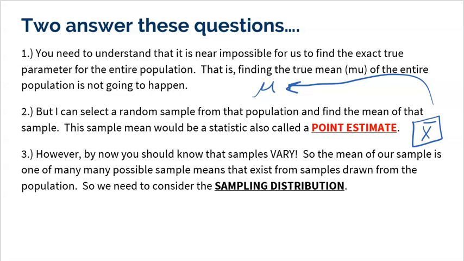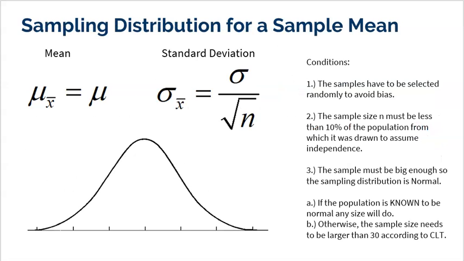So let's talk about a sampling distribution for a sample mean real quick. All right. Well, we already know that the mean, the center of the sampling distribution, should make complete sense. It's literally a mean of means. It's a mean of a bunch of x bars. And we just got done saying that means are going to vary. Some samples could be a little higher than the truth. Some samples could be a little lower than the truth. But the mean of all those samples should be equal to the true population mean right smack dab in the middle.